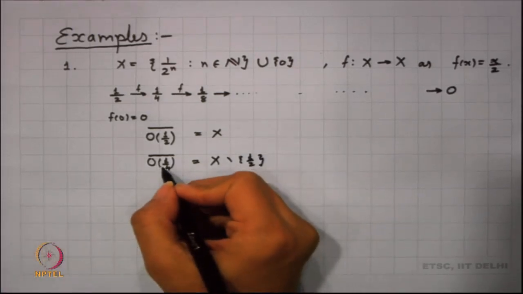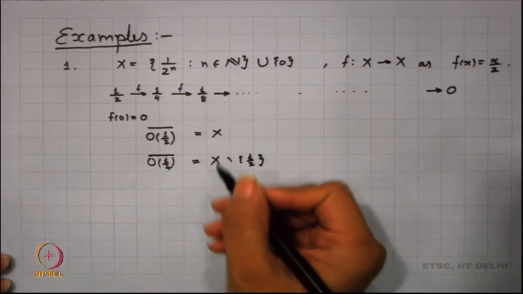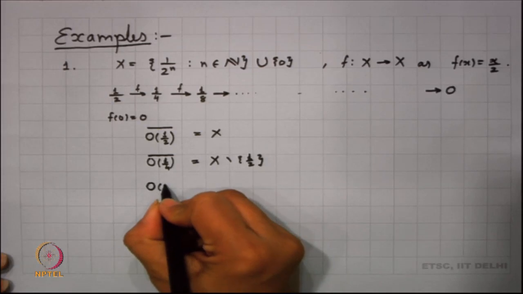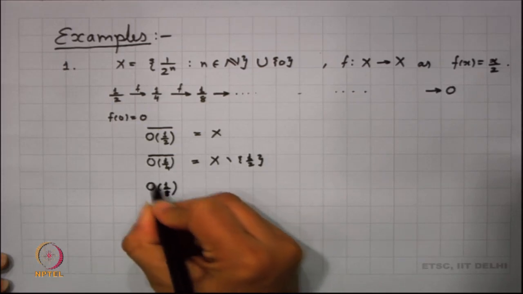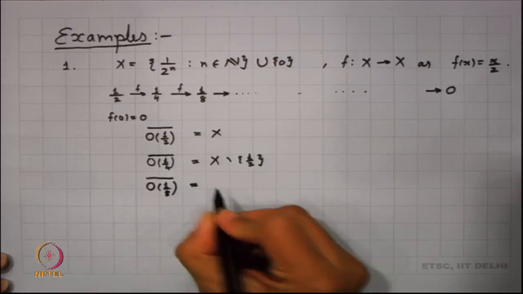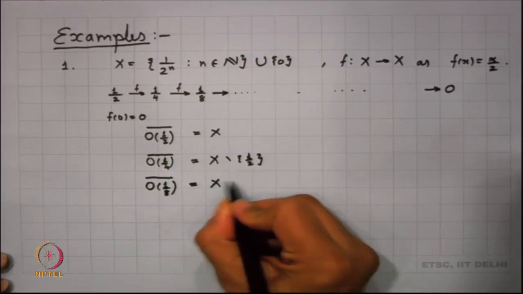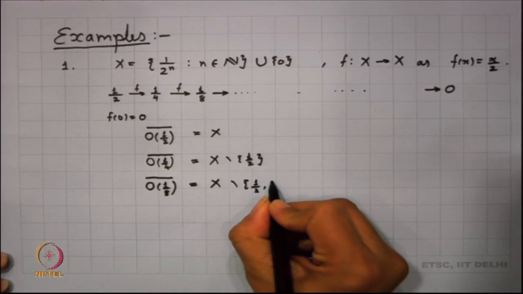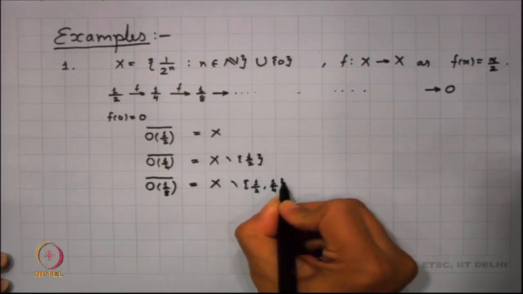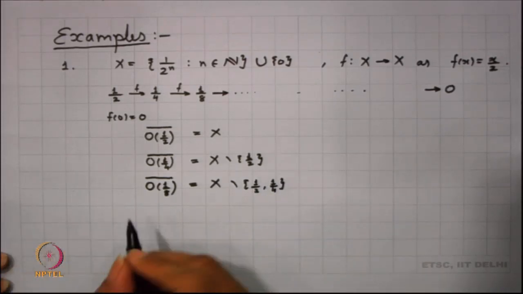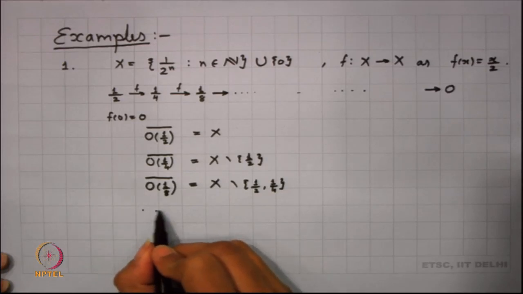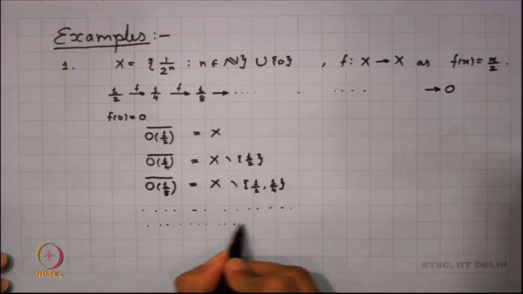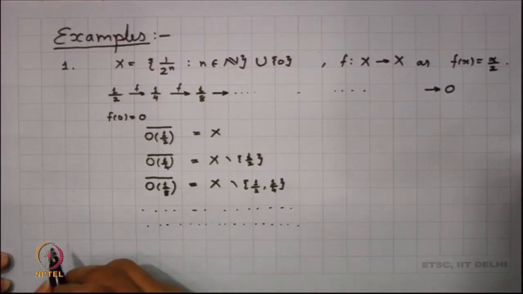Now, f square of 1 by 2 happens to be 1 by 8. So, if I look into the orbit closure of 1 by 8, I basically retrieve the whole of X except for the 2 points 1 by 2 and 1 by 4. So, I can continue in this manner, finding the orbit closures of all points in the orbit of 1 by 2.